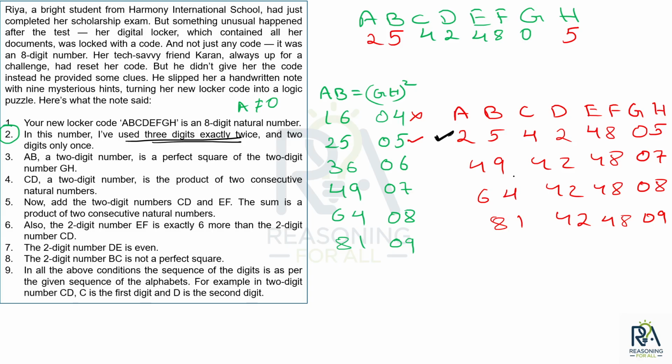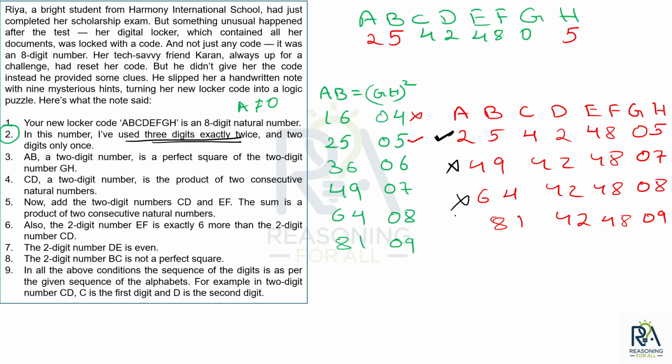Okay, the second scenario is not satisfied, because I can already see 4 being used how many times? 3 times. 4 is being used 3 times, which will not satisfy, because we were told that 3 digits are used twice, so any digit can come a maximum of twice. So 4 is used thrice, so that will not satisfy. Okay, then third scenario, again 4 is being used twice, sorry, thrice, so that will also not satisfy.